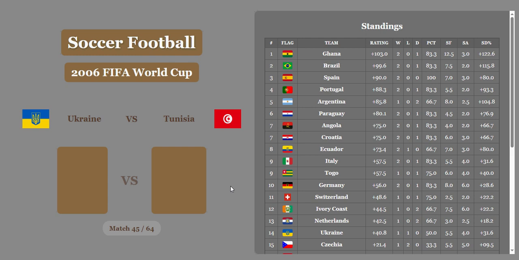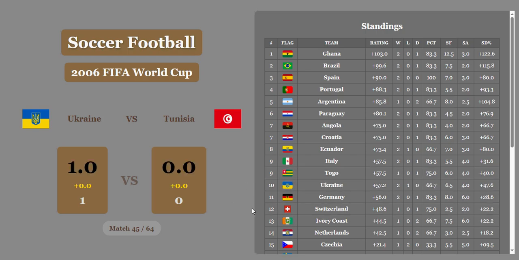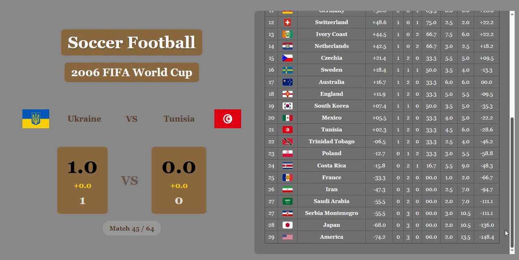Ukraine versus Tunisia. 1-0. Ukraine with a big victory. No significant economic difference. Ukraine goes from 14th to 10th place. Tunisia now down in 21st under Mexico above Trinidad Tobago.